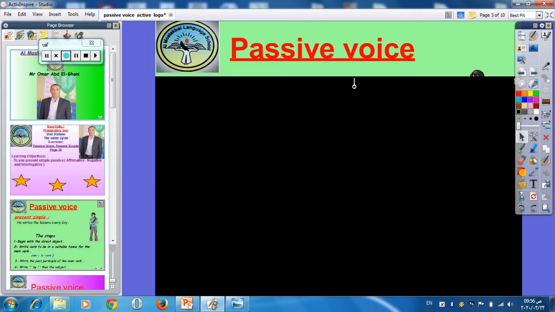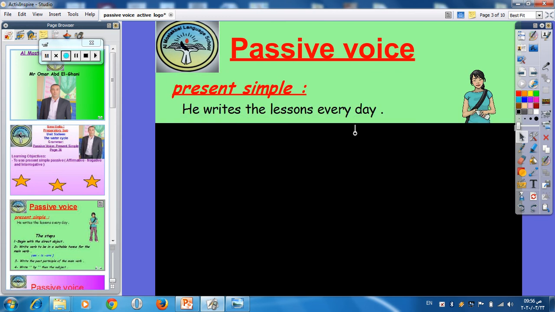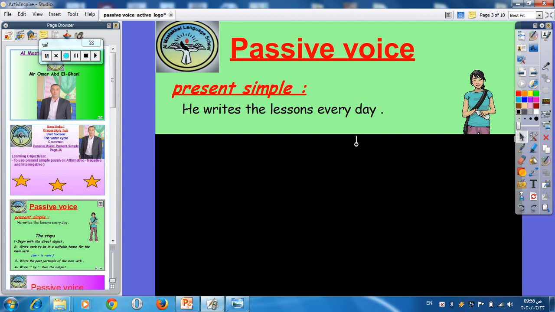So we use passive voice. Today we are going to talk about present simple tense. And as you know, in present simple we add s or es to the verb when it's he, she, or it, or the subject is singular. And if it's plural, of course, we don't add anything.